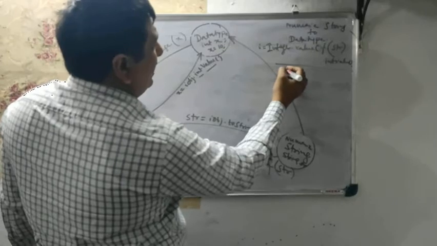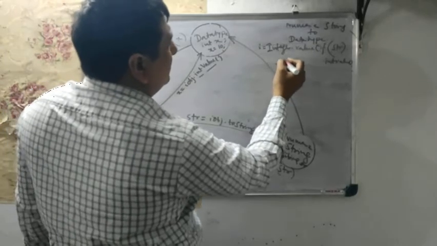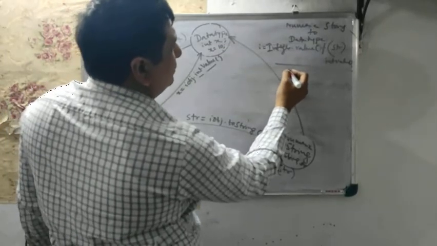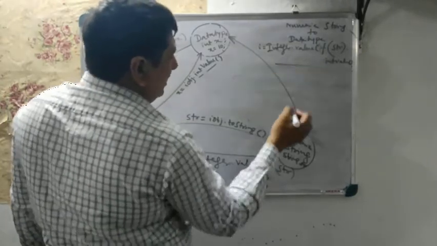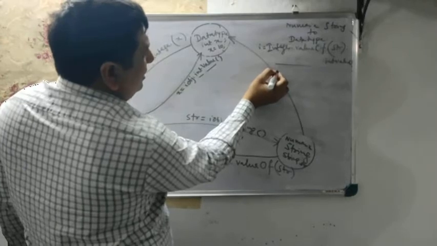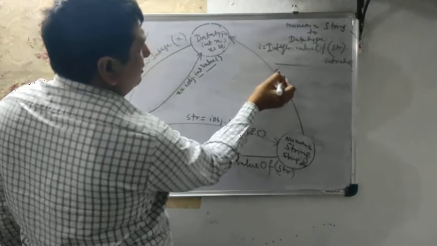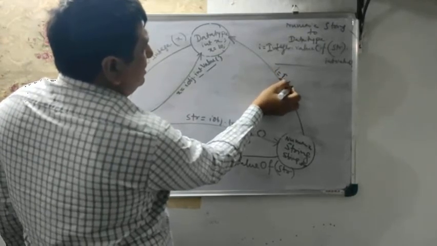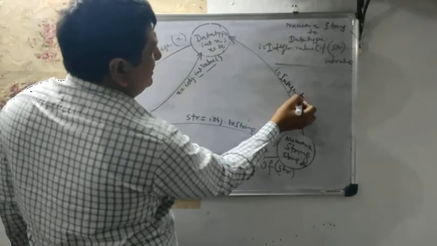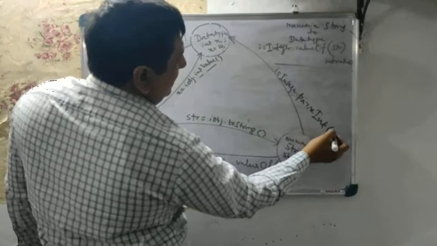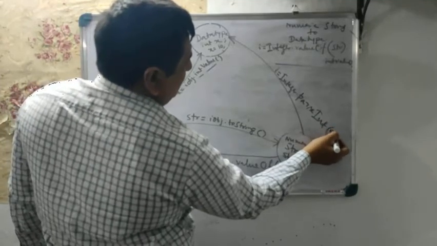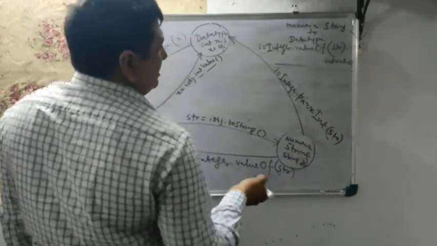Here for the numeric string, you can write i equals Integer dot parseInt(str).